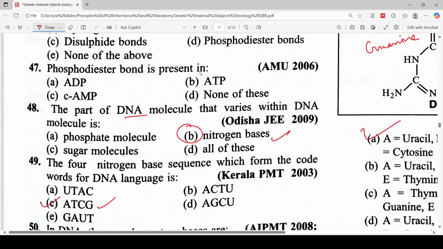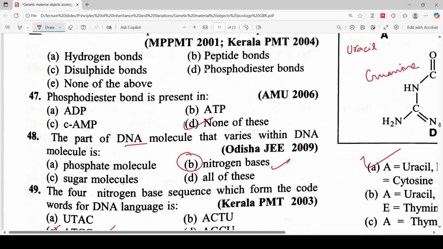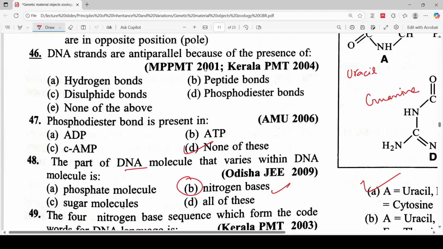Phosphodiester bond is present in ATP, cAMP, ATP, and none of these. So the correct answer for this question is none of these. So let's move to the next question. DNA strands are antiparallel because of the presence of hydrogen bond, disulfide bond, none of these, peptide bonds, and phosphodiester bond. So the correct answer for this question is phosphodiester bond.